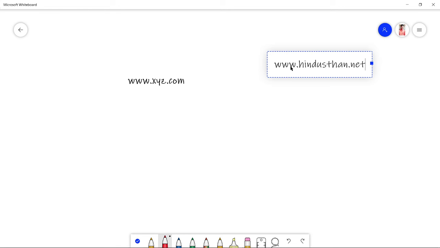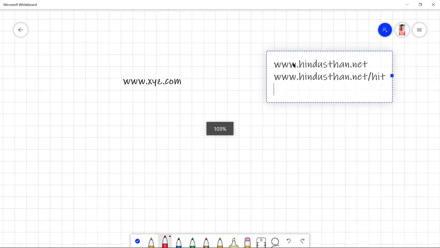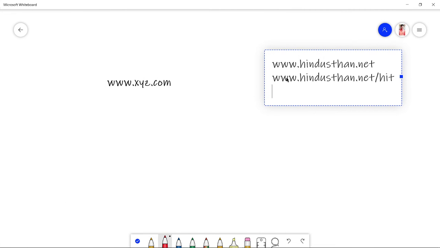Do you think it is the only domain they would have purchased? No, that is not the answer. They will be having www.com. That is .net slash HIT. HIT is Hindustan Institute of Technology. That is a particular concern. That is a particular college which is under Hindustan University. That is not Hindustan College. And then the same stuff, www.net slash ISET. It is an autonomous institution under Hindustan institutions.